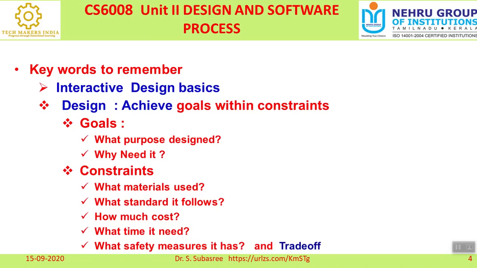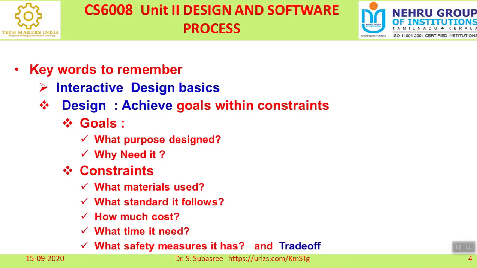Another important parameter when you focus on design is constraints: what constraints we have in designing this interactive software or any interactive product. So there are two things to remember whenever you design any model: the aim, or goal, and the constraints available.